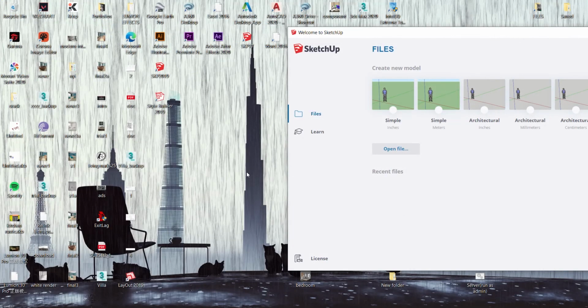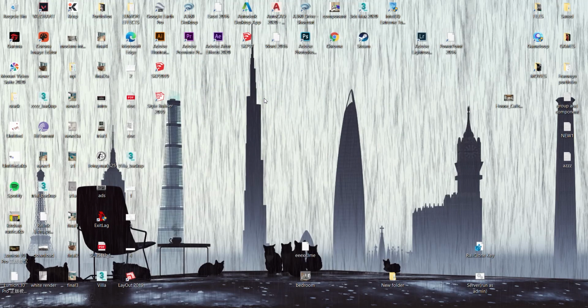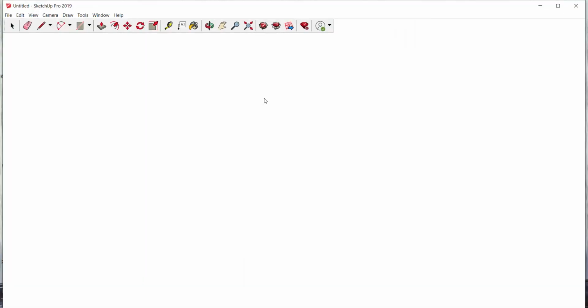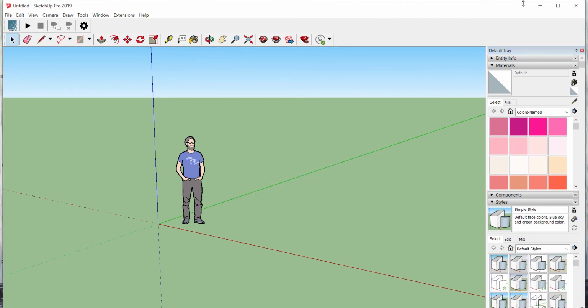So try nating pumasok sa SketchUp. This one. And here you go. You now have your SketchUp 2019 Pro installed on your computer. Enjoy!